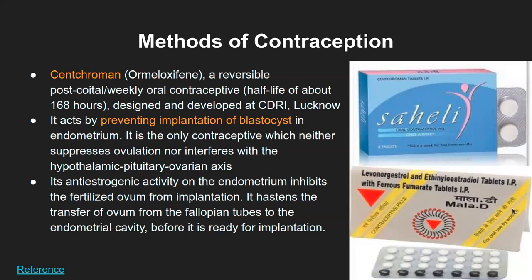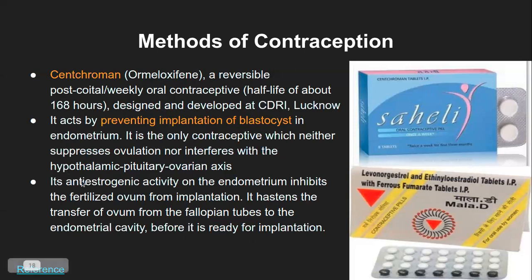Now if you look at this Maladi tablet, you can see there is this progestin derivative which is called levonorgestrel, and this is the estrogen derivative which is called ethinyl estradiol. Estradiol is one of the estrogens present in the body, and when you have the ethinyl derivative of it, you know, that triple bond with ethene, so when that group is present with estradiol, it becomes ethinyl estradiol. So that is just the structure activity of these compounds. So these are the two analogs present in Maladi.